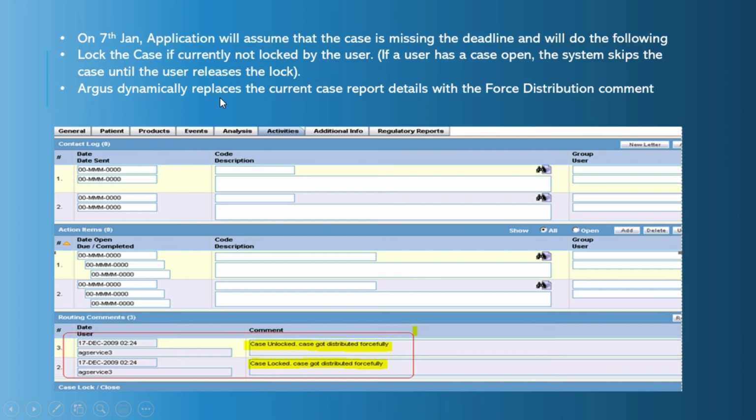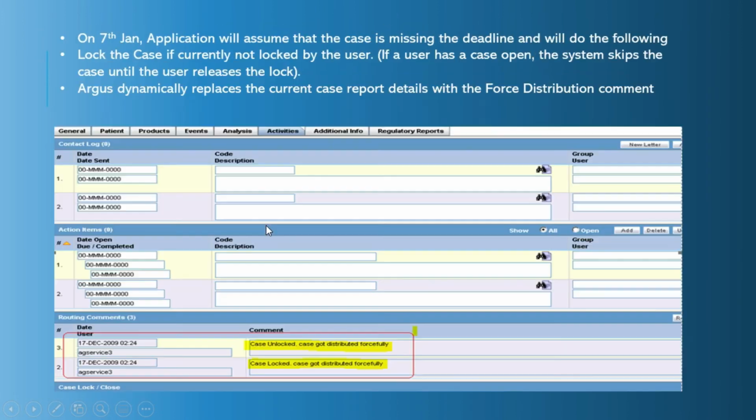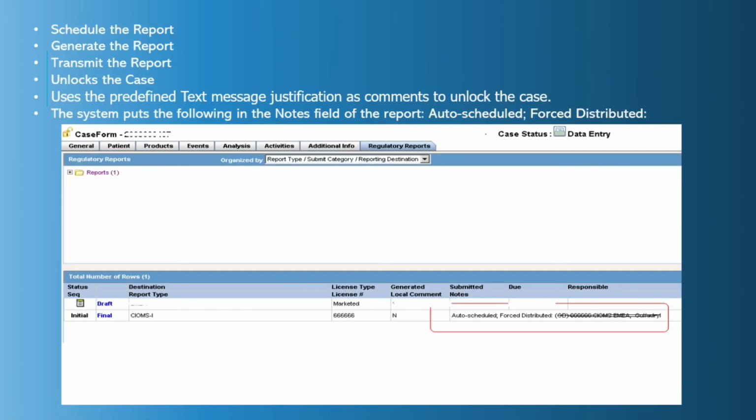Argus dynamically replaces the current case report details with the force distribution comments. So what it means is that when you log the case, you get a pop-up in which you enter a password and a justification with the comment. That same comment will be replaced with this particular comment, case got distributed forcefully, and you will be able to see the same under the routing comment, case logged, case got distributed forcefully.